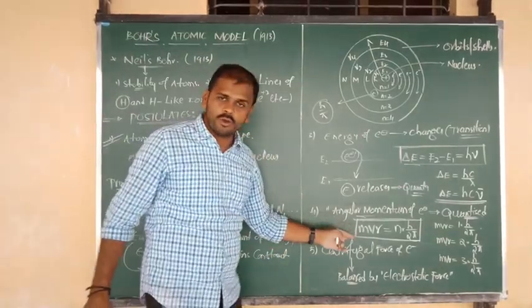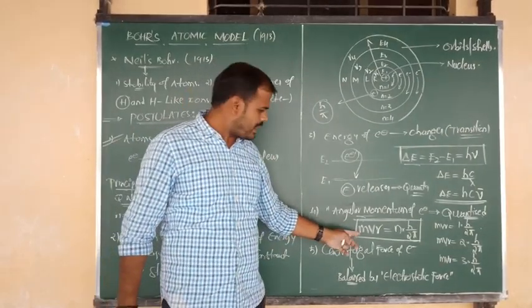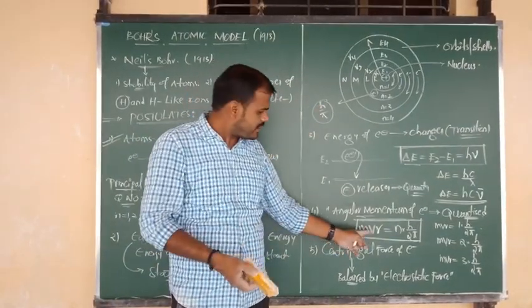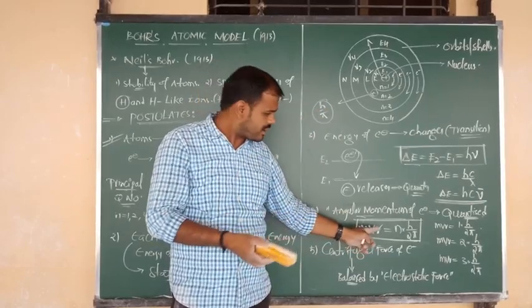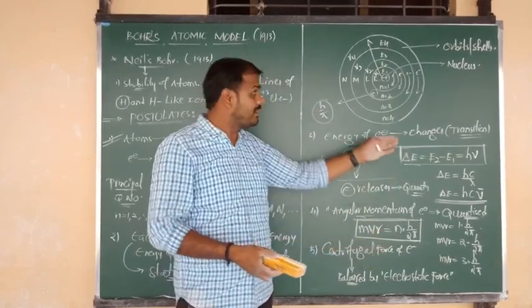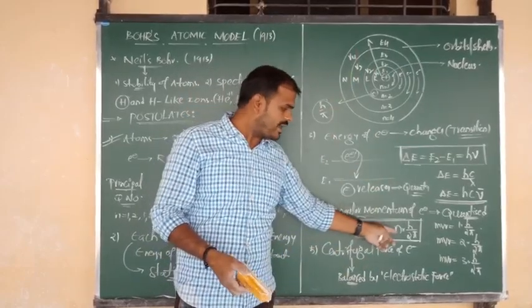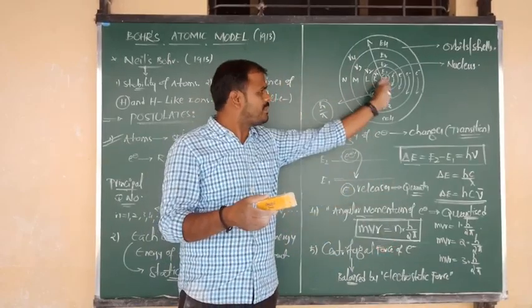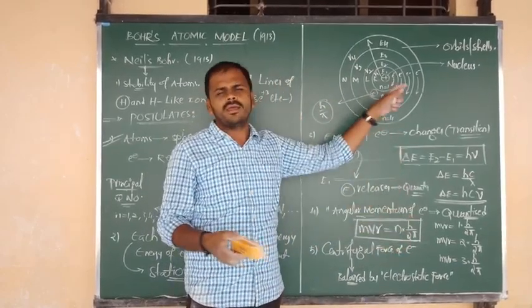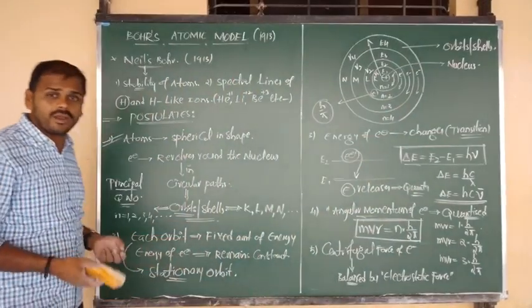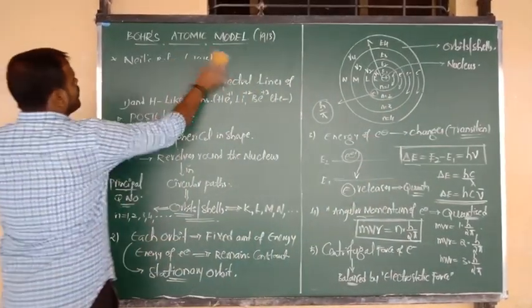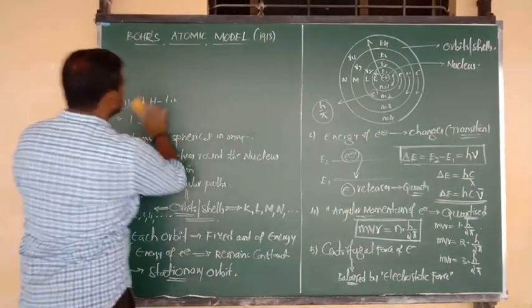And in this formula, I hope you know everything. m is the mass of the moving electron. v is the velocity of the electron. r, or rn, means the radius of the nth orbit. The n value is 1, 2, 3, the principal quantum number, and h by 2 pi is a constant. Okay, all of you? Yes. So now let me go to the limitations of Bohr's atomic model.